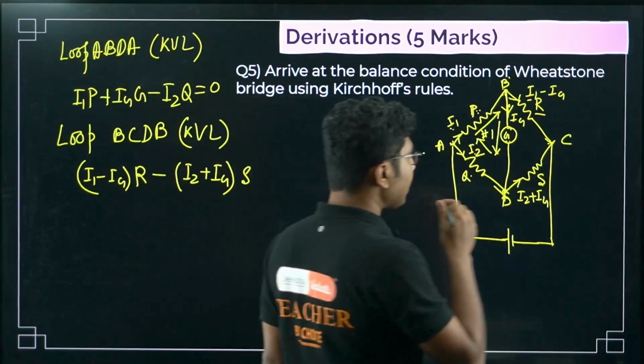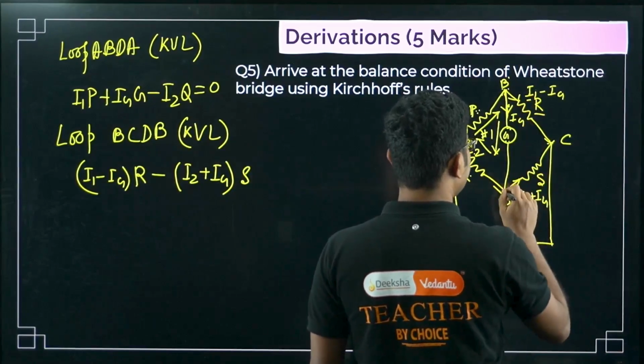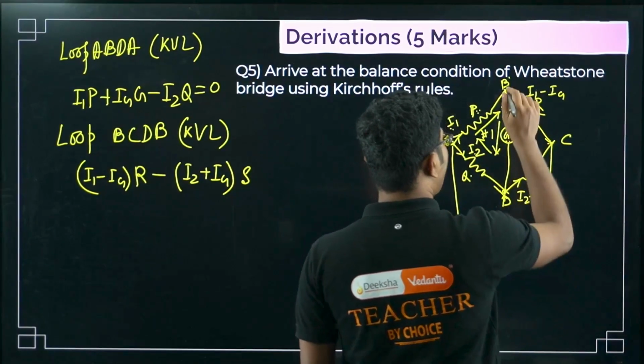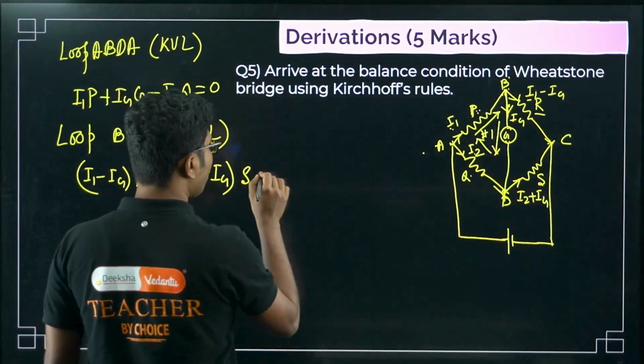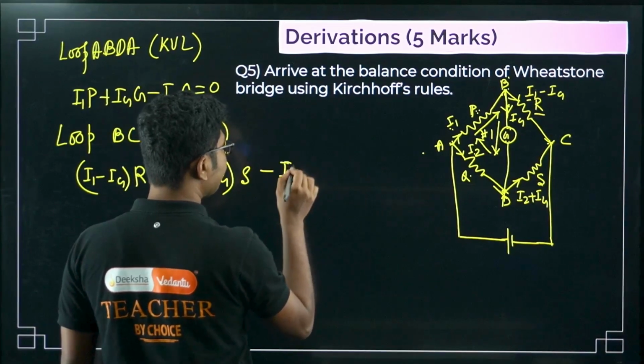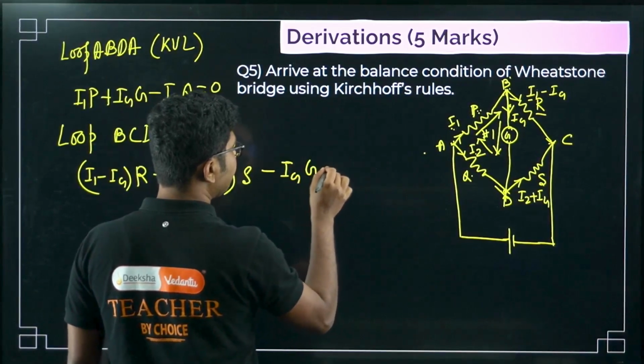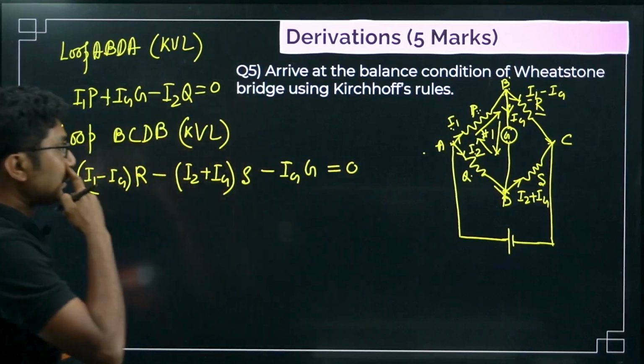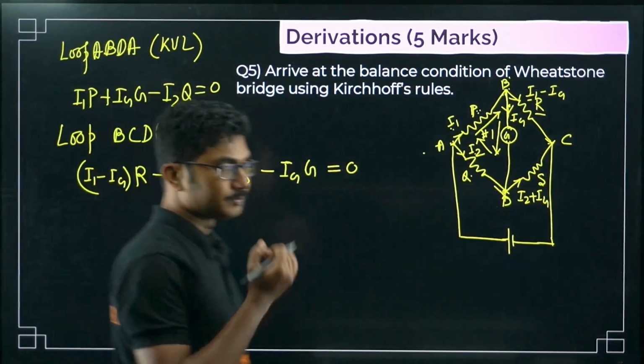Now again we have to complete the loop, D to B. D to B means again, are we moving in the direction of current? No, we are not moving in the direction of current. So another negative sign, Ig into G, and there is no battery connected, so it equals 0.